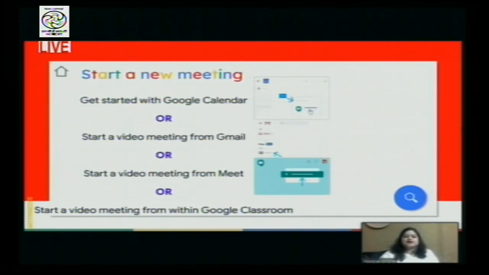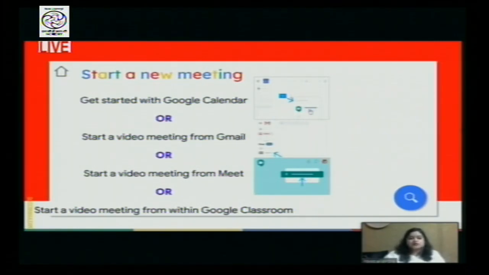So let's learn how to start a new meeting. Now, in order to start a new video meeting, there are 4 ways in which you can start a new meeting. First and foremost is with Google Calendar, as you can see in the snapshot here on the screen. Google Calendar is found in the magical 9-dot Google app grid. When you have the Google app grid, you can access Google Calendar there, and simply by creating an event, you can start Google Meet.